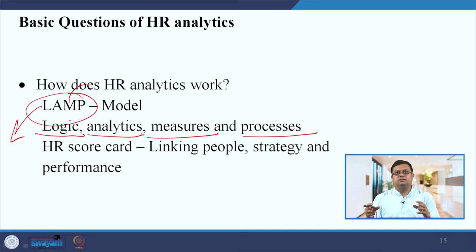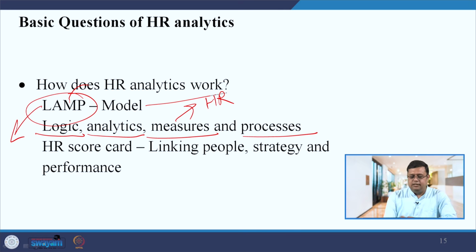If two relationships are there, for example how the effectiveness of recruitment is related to the effectiveness of selection, and you find a logic, then apply that and develop the measures. Developing measures means developing the HR metrics. Then process that data, use the outcome of those metrics, and make a decision. This is one model that shows how HR analytics works.